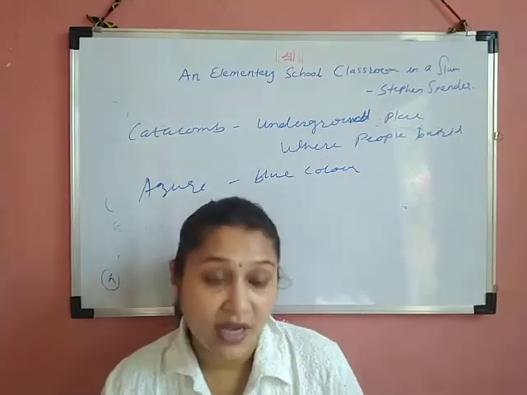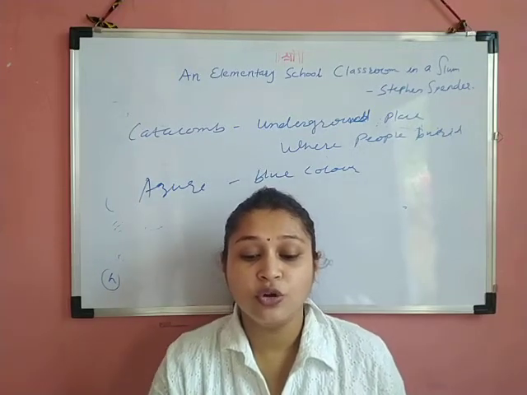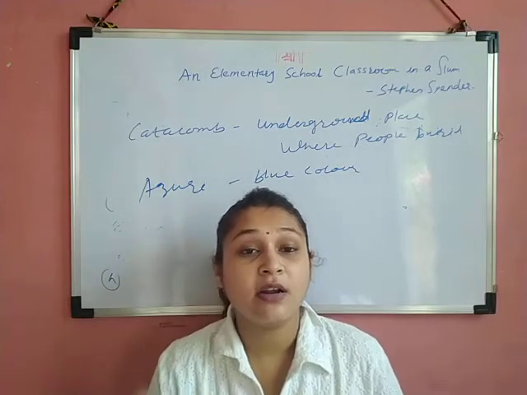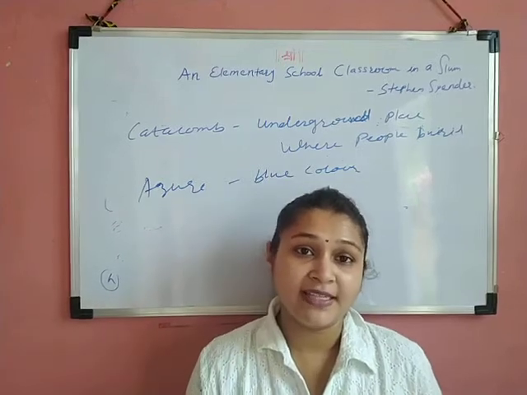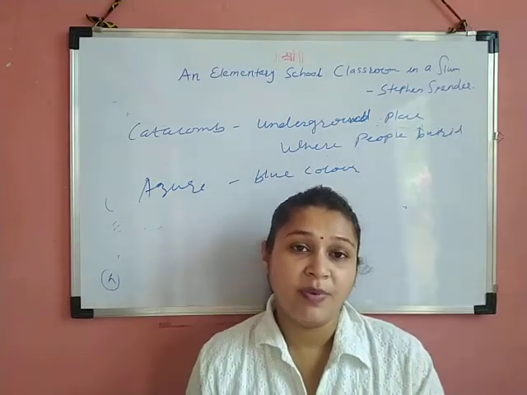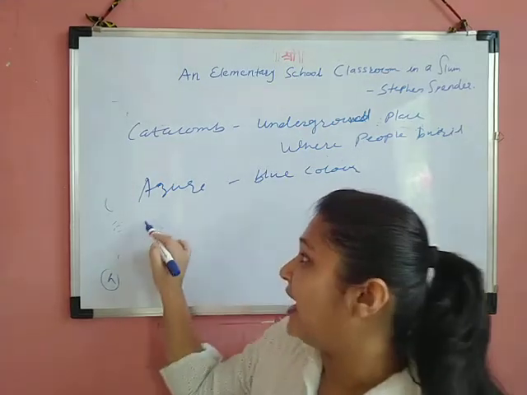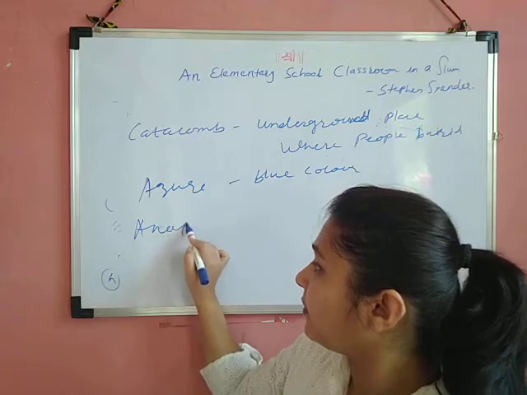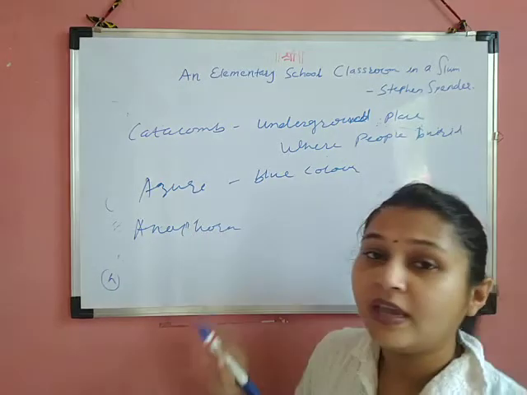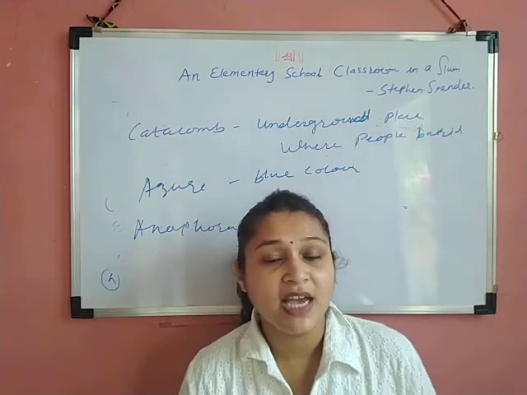And anaphora. These two continuous lines, 'run azure on gold sands' and 'let their tongues run naked', both start with the word run. The word run is repeated twice in continuous lines, that's why that is anaphora. So these are the poetic devices in stanza number 4.